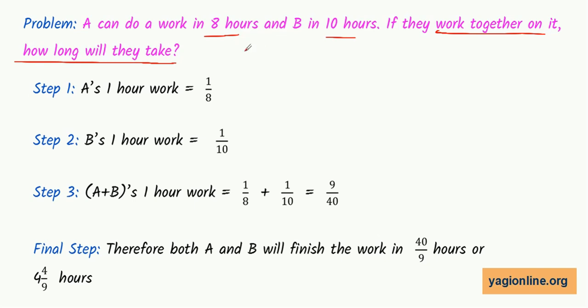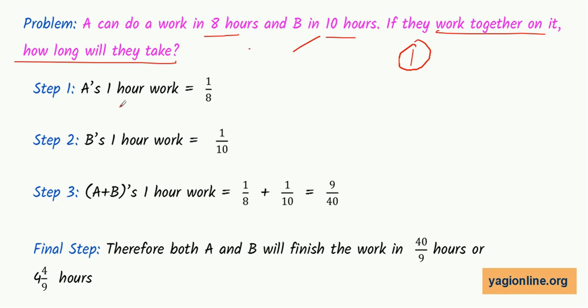So what we have to do is, let us first find out A's 1 hour work, B's 1 hour work, and then if they work together, how much work they will do in 1 hour. Once we get 1 hour work, we will take the reciprocal to get the number of hours. So simple steps it is.